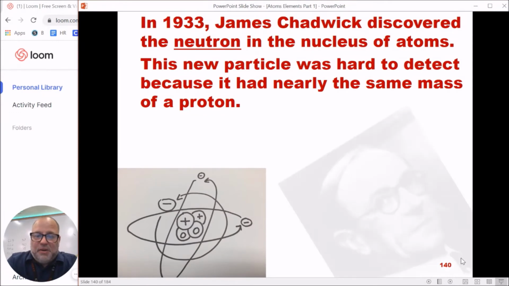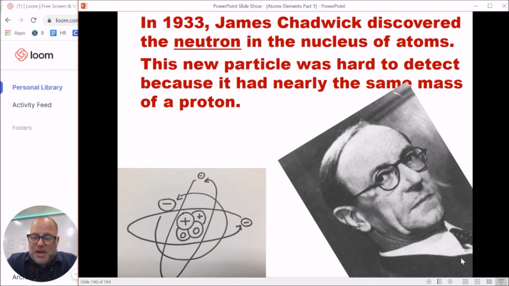Then we're coming down towards the end here with James Chadwick, who kind of looks like a vampire. In 1933, he makes the last really big discovery about the atom as far as the major parts of it. He discovers that in the nucleus there's another part. You've got the positive protons, but you also have these neutral neutrons. Because they have no charge, they're not positive like the protons, they're not negative like the electrons, that made them super hard to discover, because it's hard to do tests on them.